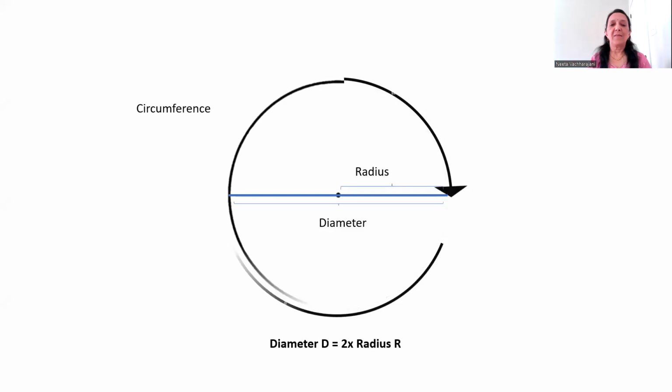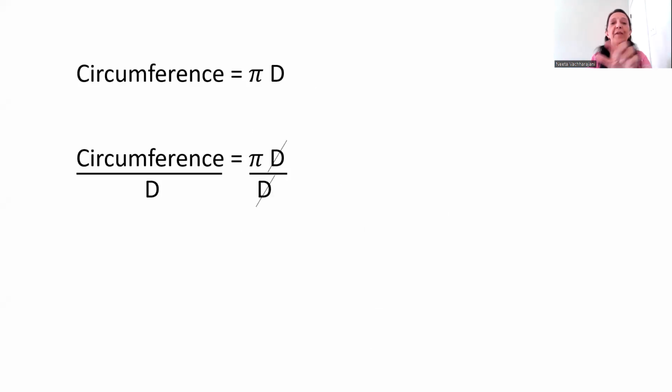And this is the circumference. We already know a formula from our mathematics classes that circumference equals pi multiplied by diameter. If we divide both sides by diameter, then we get pi equals circumference divided by diameter.